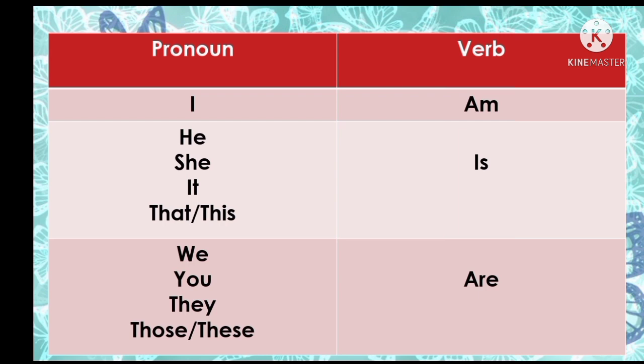But he, she, it, that, this will use here is. So we will use is with singular pronoun, and are we will use for plural pronoun. Look here, here is given the example. We, you, they, those, these are plural pronouns. So here we will use are.